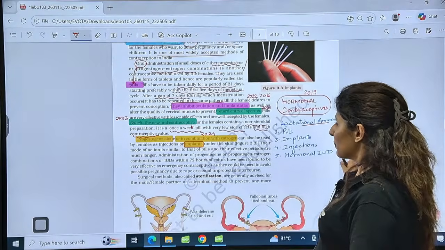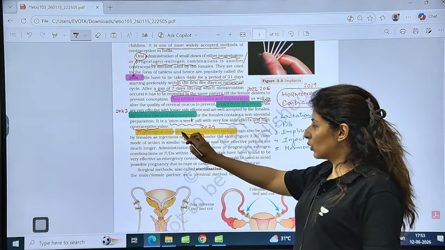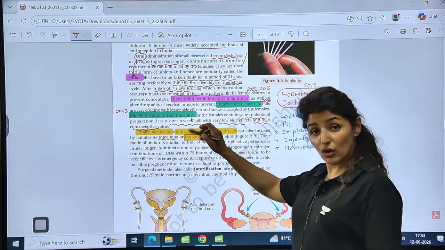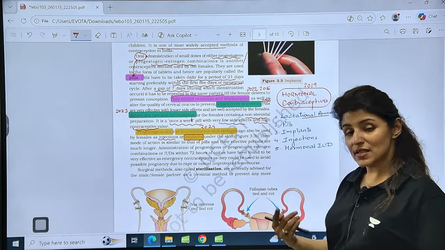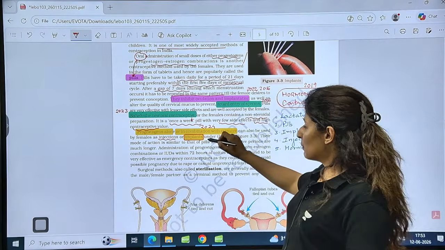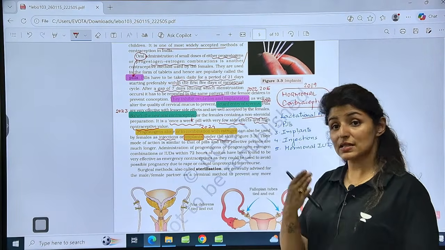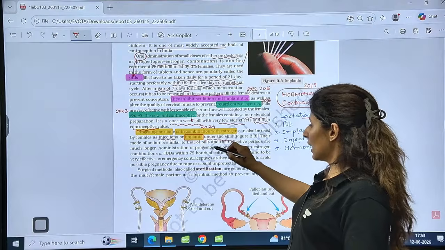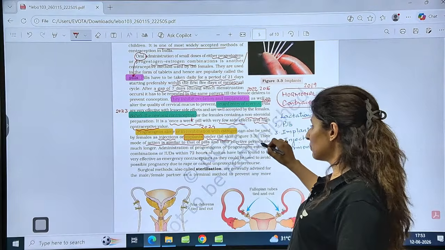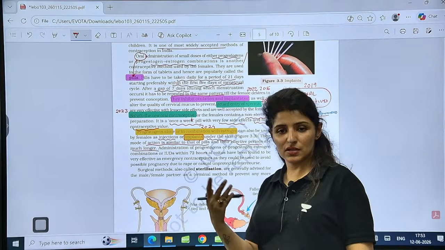So look at the page. This whole page is so important, right? So progesterone alone or in combination with estrogen can also be used in female as injection or implants. By the way, injections and implants have a higher contraceptive value, right? And where are implants placed? Under the skin. So can we say subcutaneously? They are placed subcutaneously under the skin, and mode of action is similar to the pills, but effective periods are much longer, right? For 2 years, 3 years, 5 years, and so on.